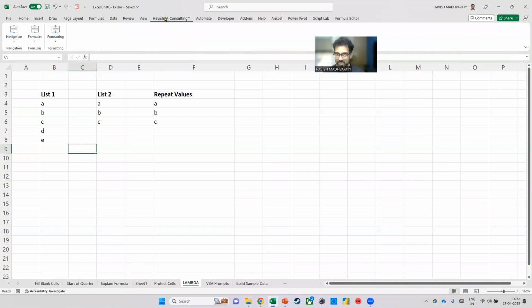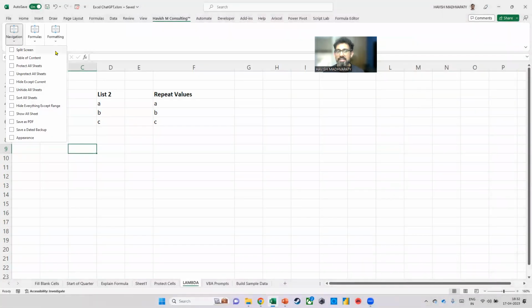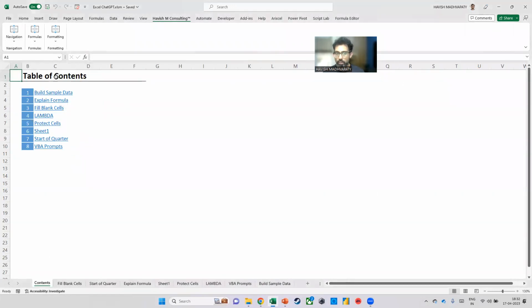If you look at Havisham Consulting, the tab here, this is a VBA code that I have written for myself. So I go to Havisham Consulting, I select navigation, and then I select table of contents. Now look what happens. The moment I click on that button, instantaneously, do not blink. If you blink, you will miss it. It creates a new sheet called contents with a list of all the sheets with a hyperlink and the serial number. How cool is that? Imagine the amount of time it can save you, right?